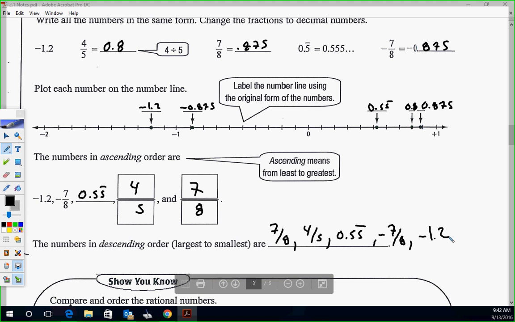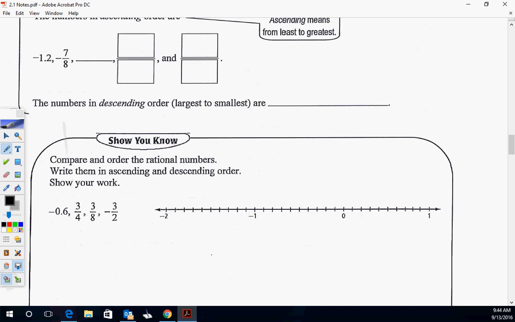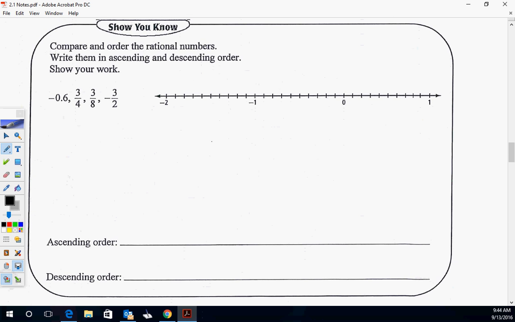Are there any questions before we do that on ascending, descending, or anything we did there? I mean, you guys understand how to do decimals. You can just put it in your calculator. Any questions at all? Pretty basic? Okay. All right, so I'll move this up and then go ahead and try the Show You Know.